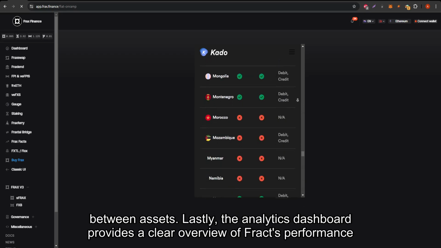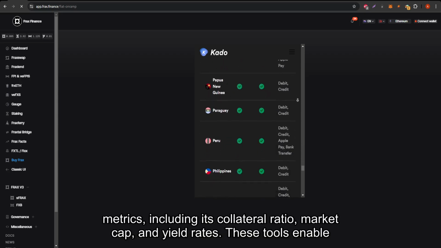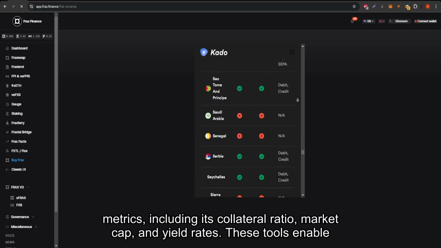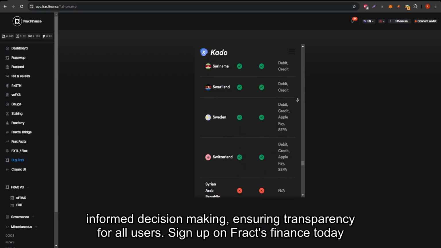Lastly, the Analytics dashboard provides a clear overview of Frax's performance metrics, including its collateral ratio, market cap, and yield rates. These tools enable informed decision-making, ensuring transparency for all users.